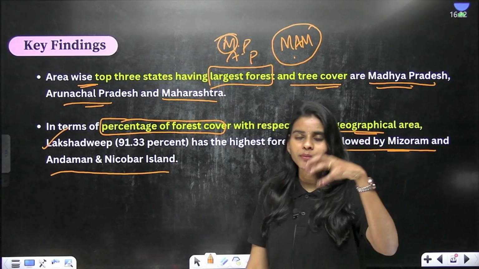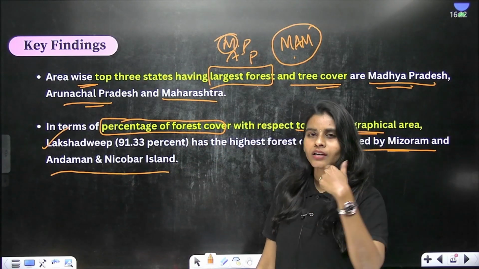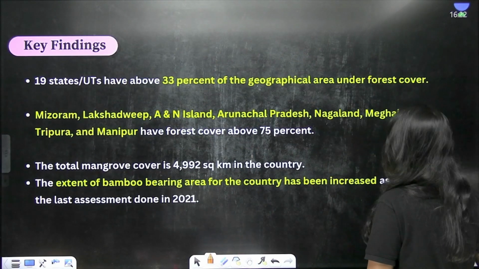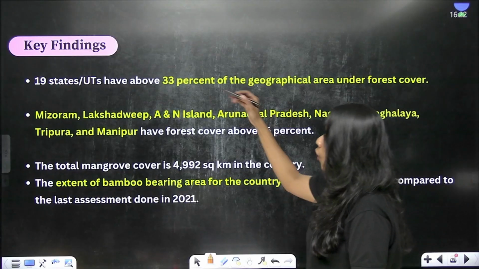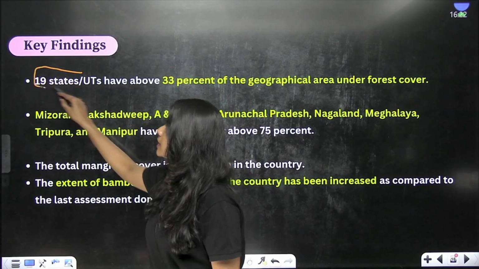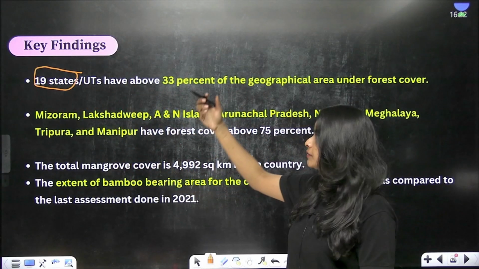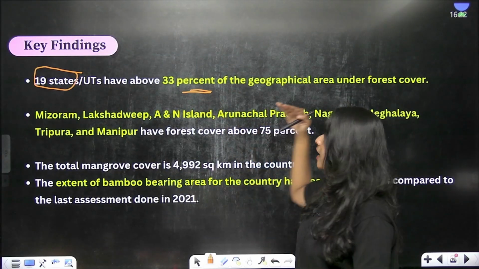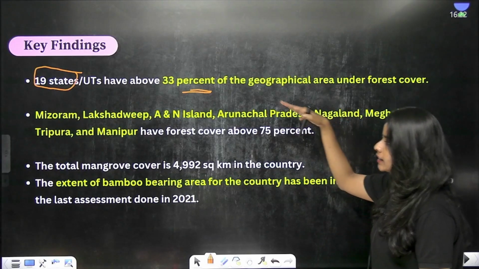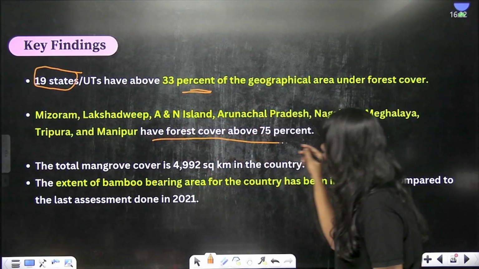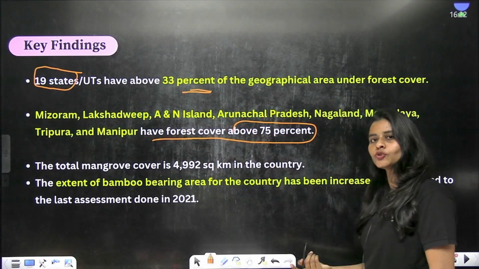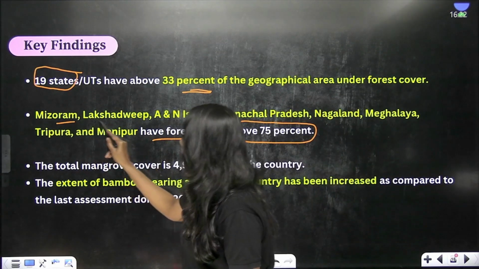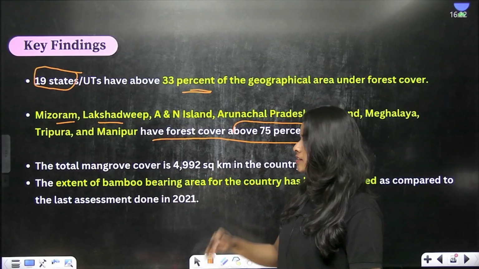So read the statement question carefully before answering this type of questions. These are all the key findings that you have to know. And we also have about 19 states which have already achieved the target of having 33% of the area under forest cover. And these are all the states which have more than 75% of their area under forest cover, right? It includes Mizoram, Lakshadweep, most of the northeastern states.